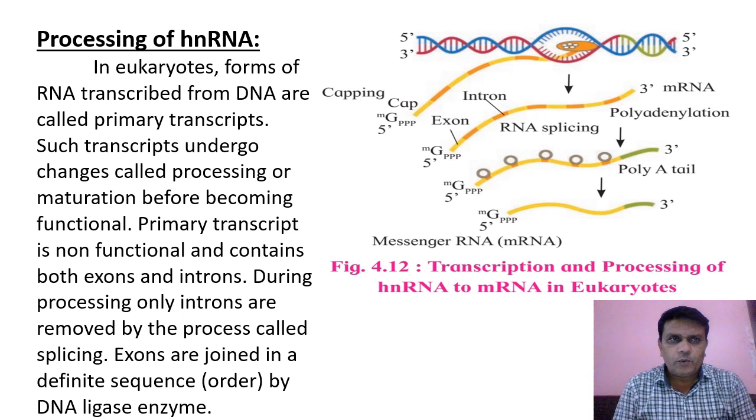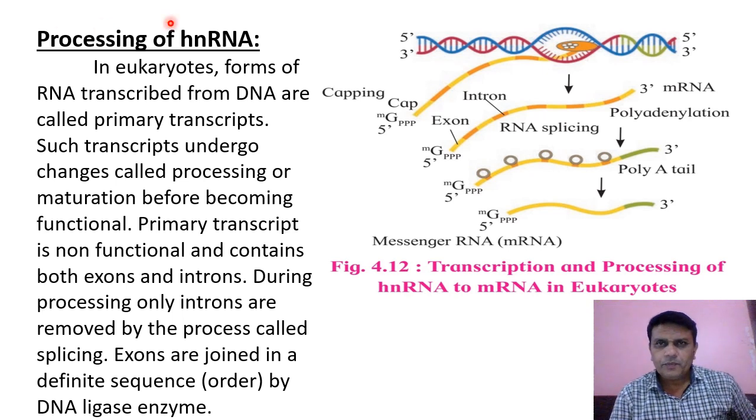The newly produced RNA undergoes processing. Here in this diagrammatic representation, we can see that new RNA is produced on one of the DNA strands. This strand is called the template strand, and on it new RNA is produced with the help of RNA polymerase.